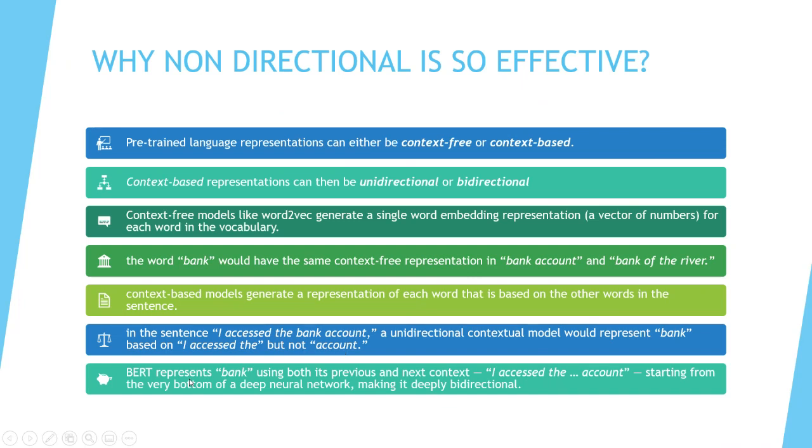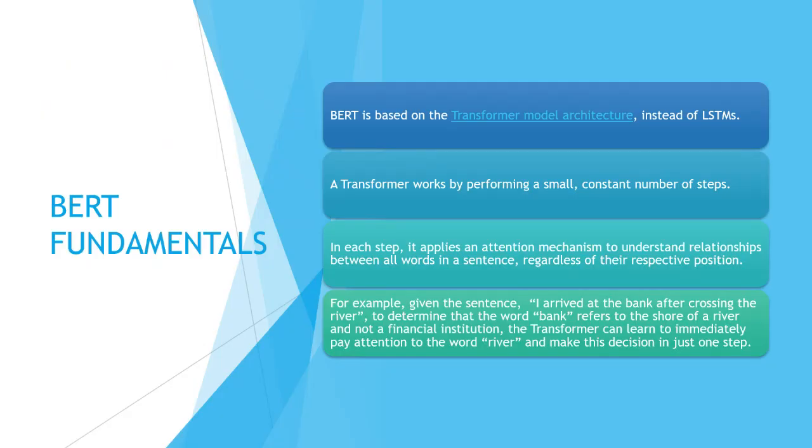BERT represents the word bank in both its formats, from left to right and right to left, making it simultaneously and deeply bidirectional. That is one of the parts where BERT scores. It is based on the transformer model architecture.